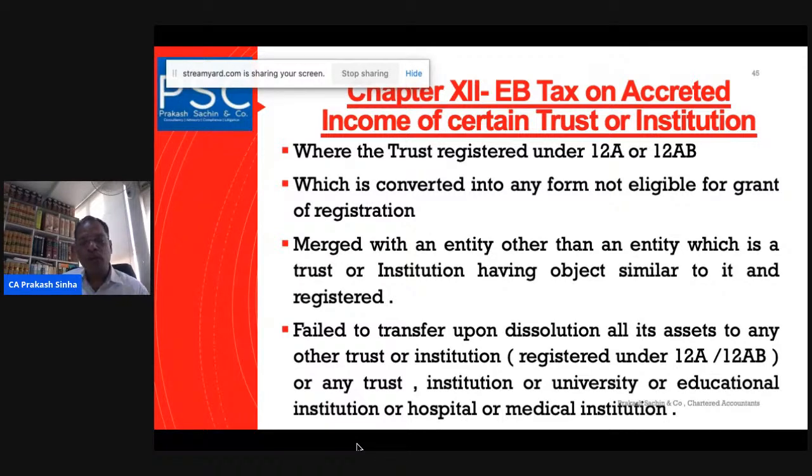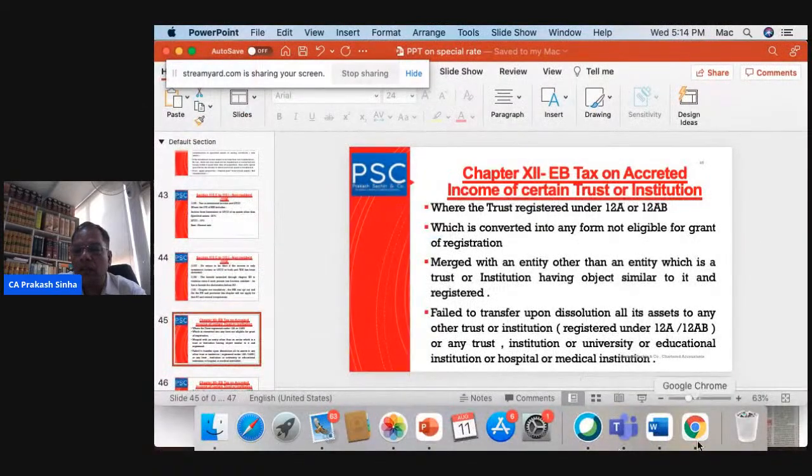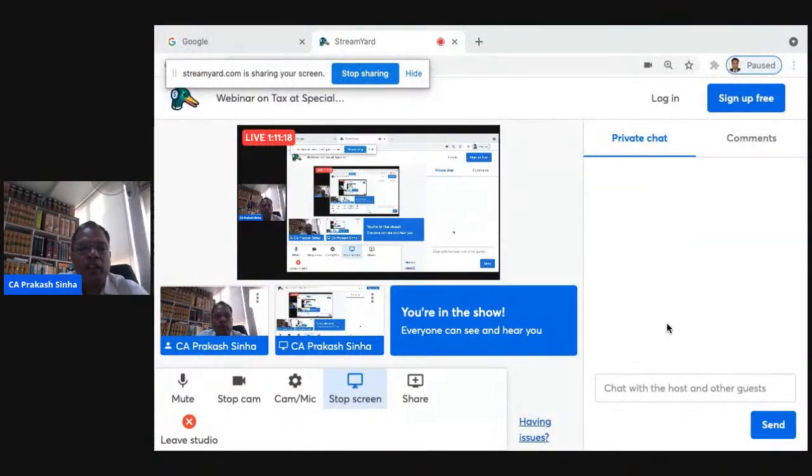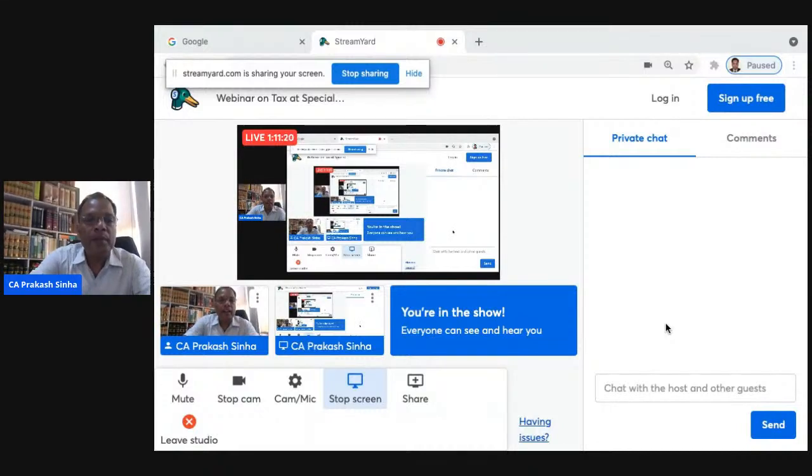Now, coming to the income of the trust here. For the purpose of understanding the trust, I'm just removing the slide here.